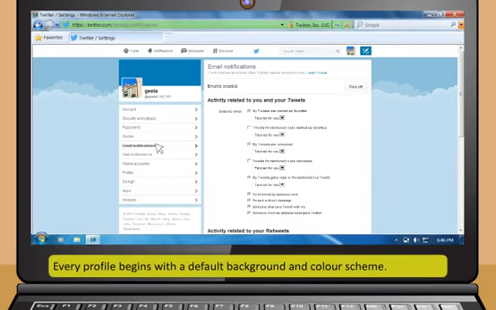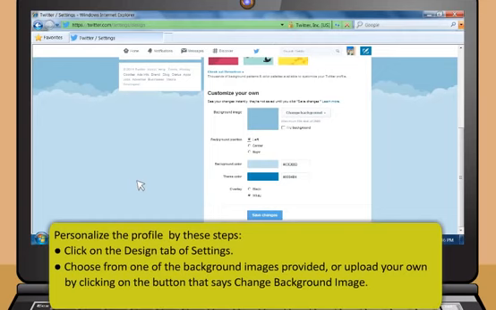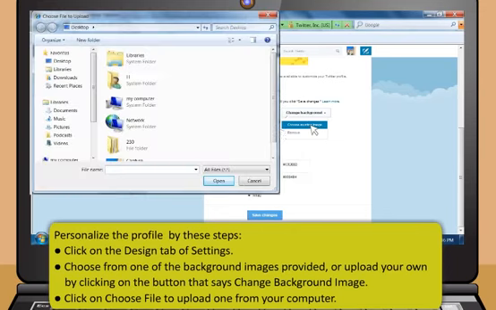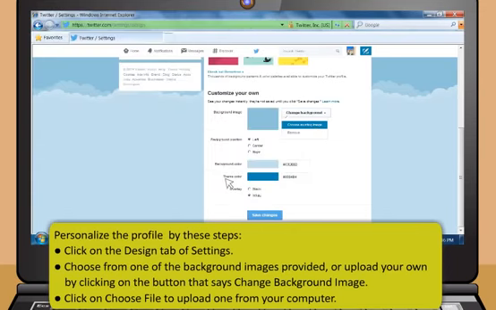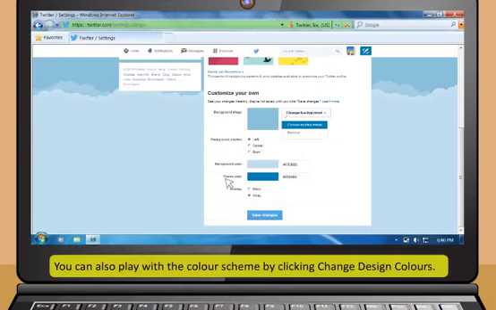Every profile begins with a default background and color scheme. You can personalize it by these steps. Click on the Design tab of Settings. You can choose from one of the background images provided or upload your own by clicking on the button that says Change Background Image. Then click on Choose File to upload one from your computer. You can also play with the color scheme by clicking Change Design Colors.